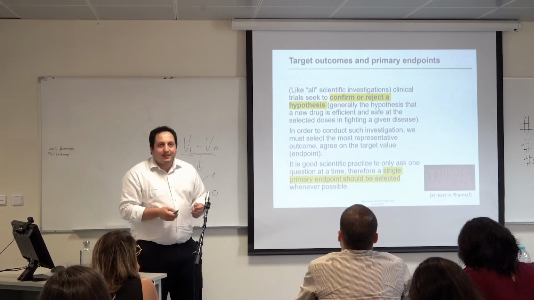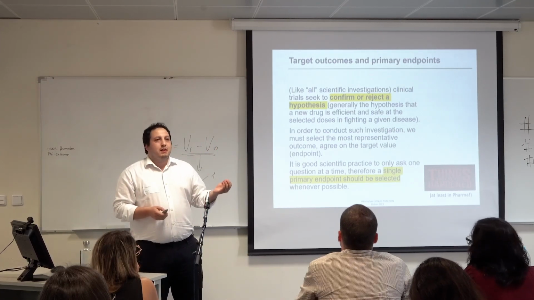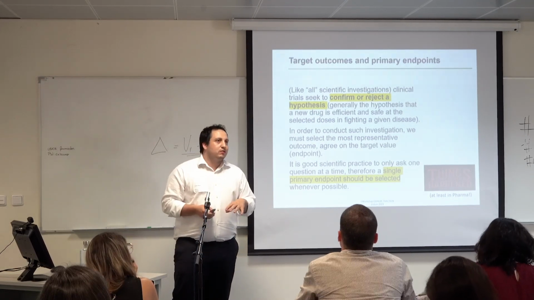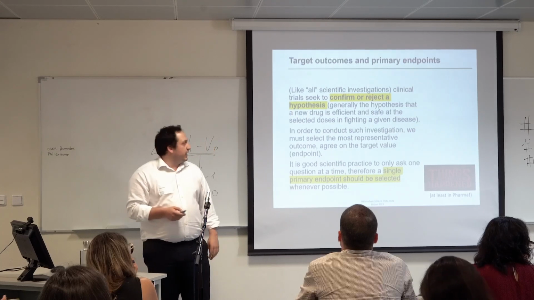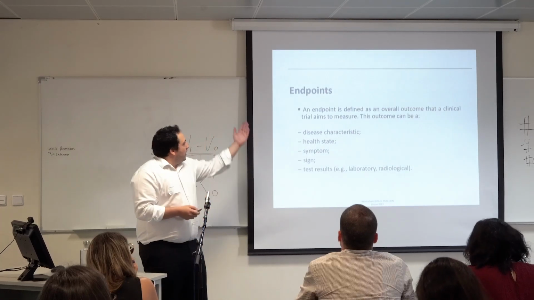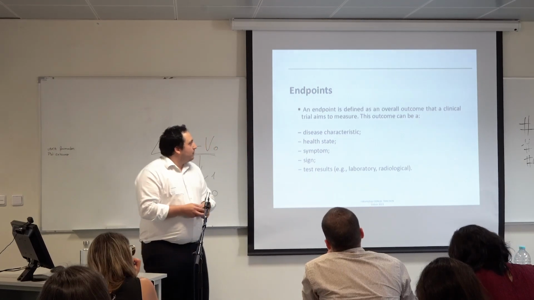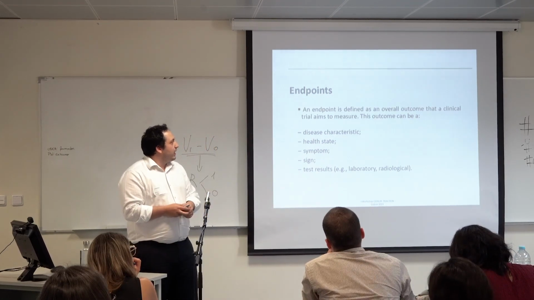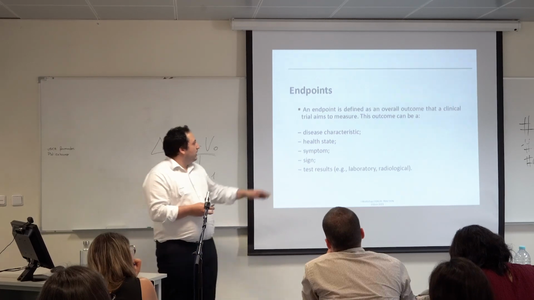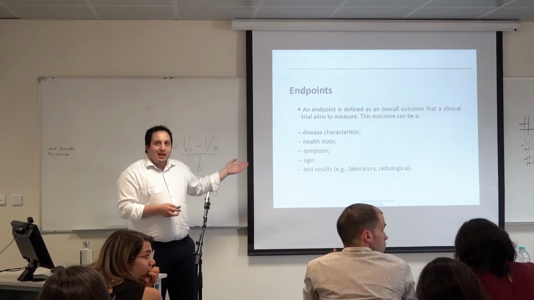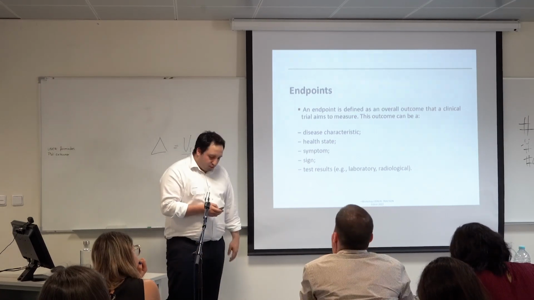We don't have that, because in the end, pharma are spending money, and when they spend money, they want to test as much as they can. So an endpoint, it's that one. It's defined as an overall outcome that a clinical trial aims to measure, and it could be a disease, characteristic, a health state, a symptom, a sign, or even a test result.